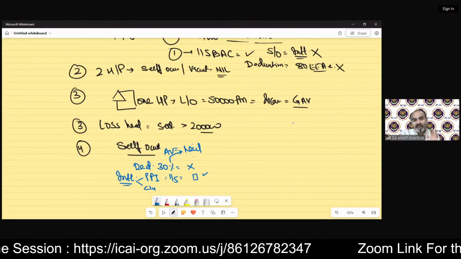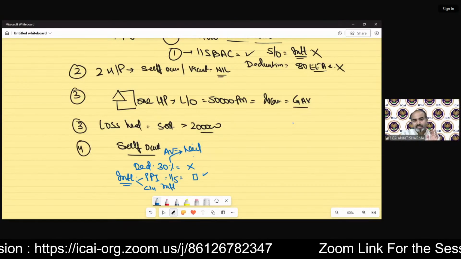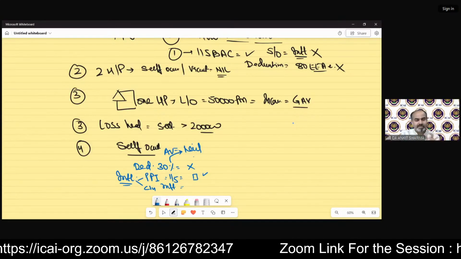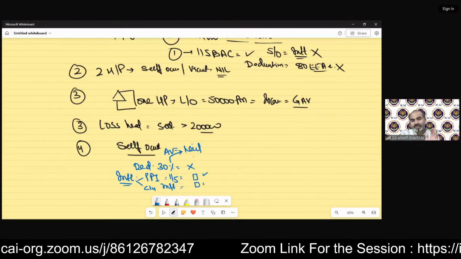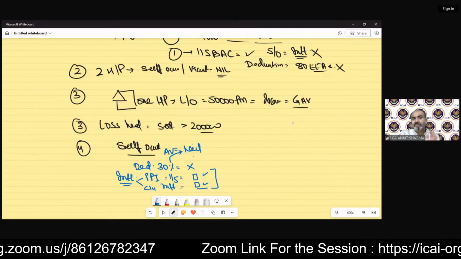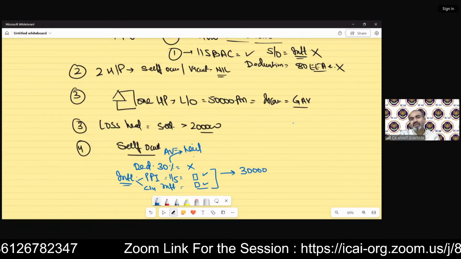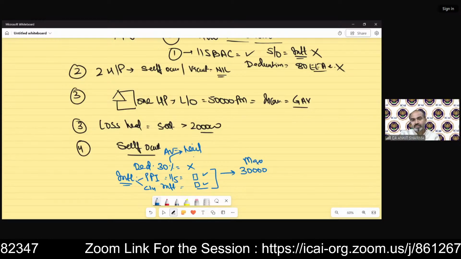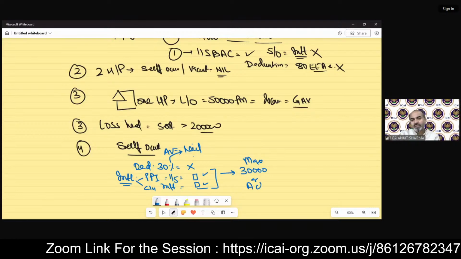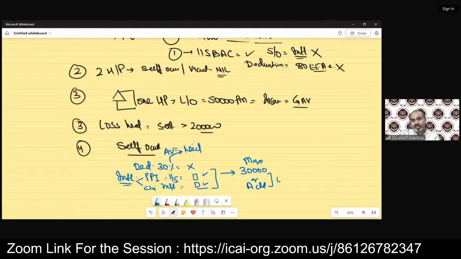And one is current year interest. So the calculation of current year interest and PPI interest is not a problem. The problem is this, that in case of self-occupied property, this interest deduction can be maximum 30,000 or actual interest, whichever is lower.